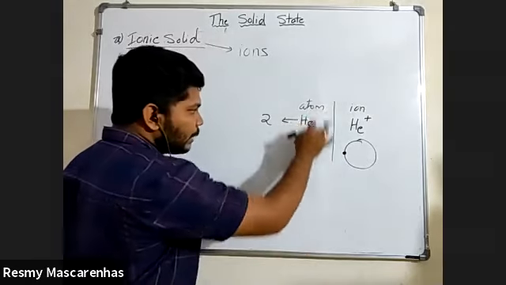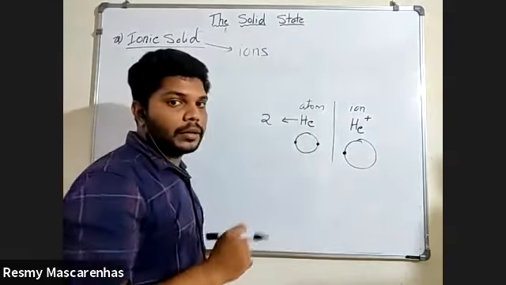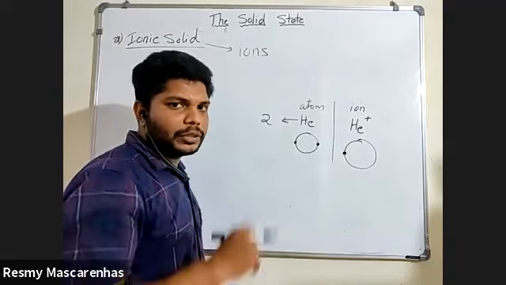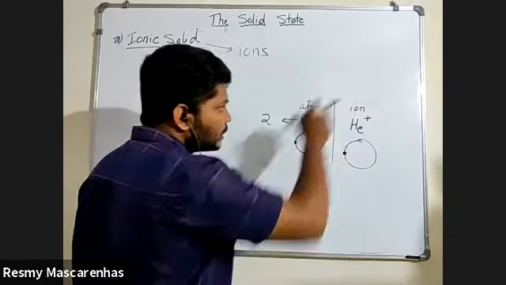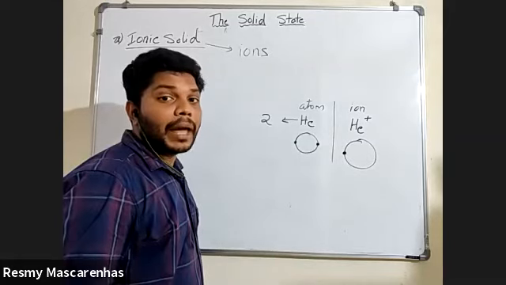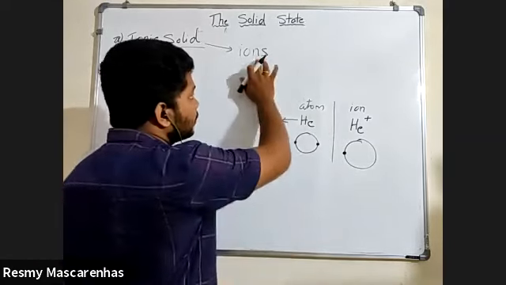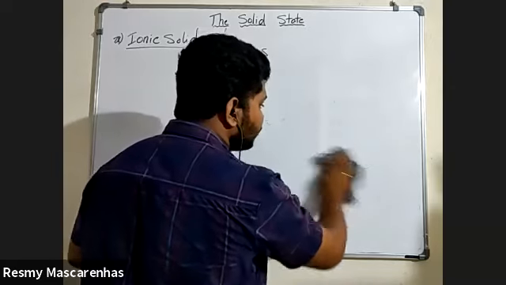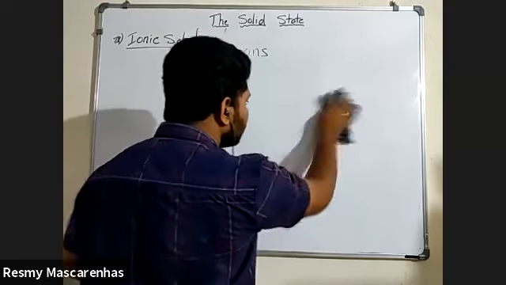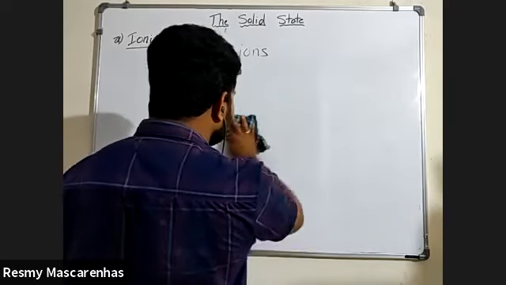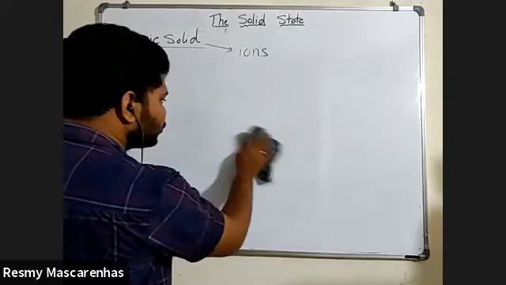So the atom concept we have used in molecular bonding, that means molecular solids. Here we are going to use the ion concept. Is it clear? Okay. So we are going to make solids from ions. These solids will be very strong.